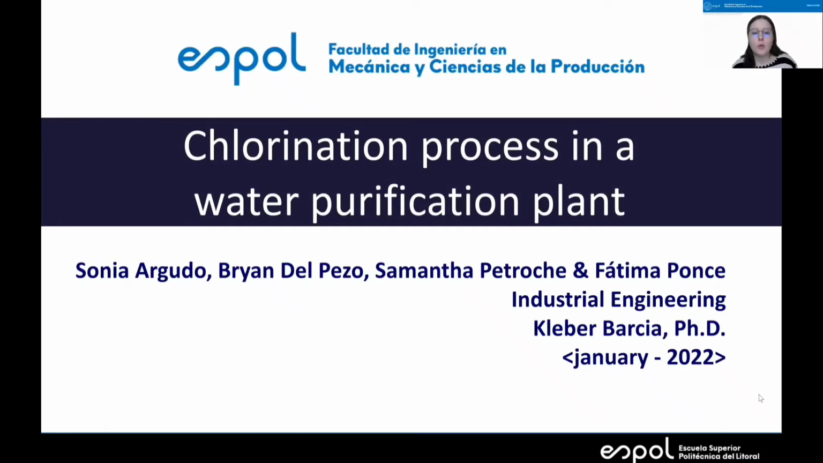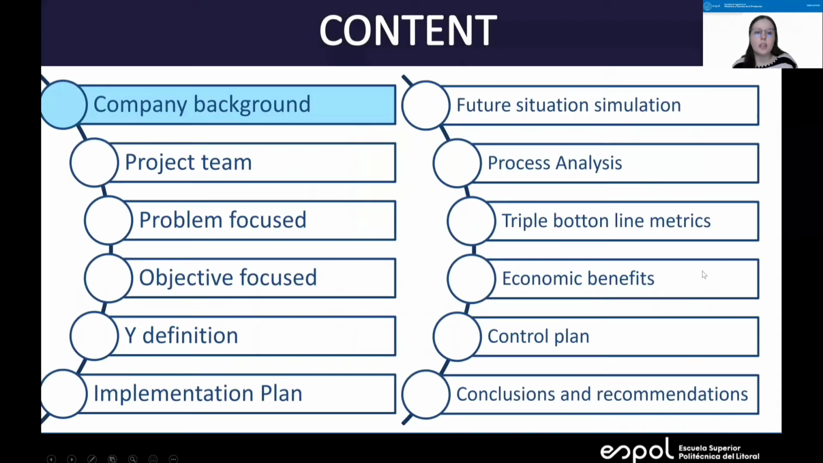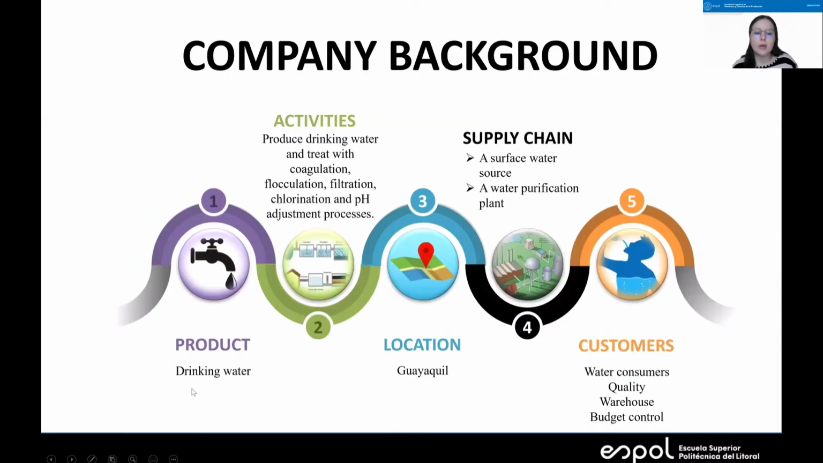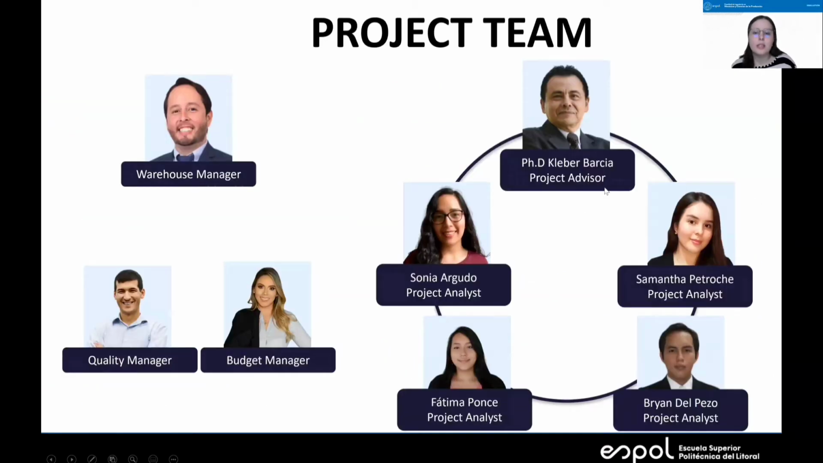We are group number 8 and we're talking about the chlorination process in the water purification plant. We stayed in the last step of the DMAIC methodology, implement and control. In the company background, the product is drinking water. The most important activity is the chlorination process. The location is in Guayaquil. The supply chain is this, and the most important customer is the water consumers. Here you can see what is in this slide.